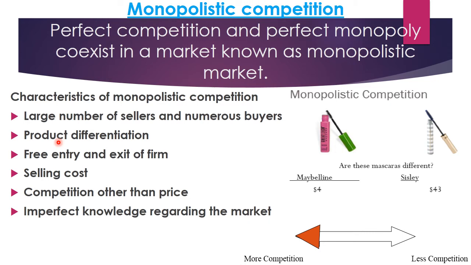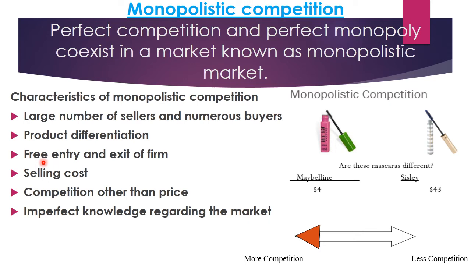Second comes product differentiation. Now this is a distinct characteristic of monopolistic competition, that is, here the product is different from another product in terms of quality and nature. Or we can differentiate it according to the fragrance, taste, shape, weight and quality. A very minor difference, very little difference is there. Because of that, the product can be called different.